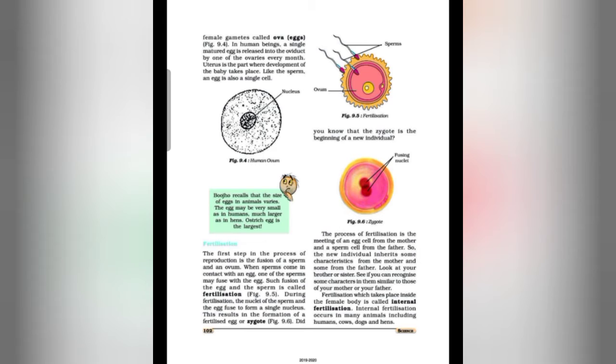In internal fertilization the eggs are fertilized by the sperm inside the female's body to form a zygote. In the process, the male animal releases its sperm into the female's body, and these sperms move to the egg and fertilize it.